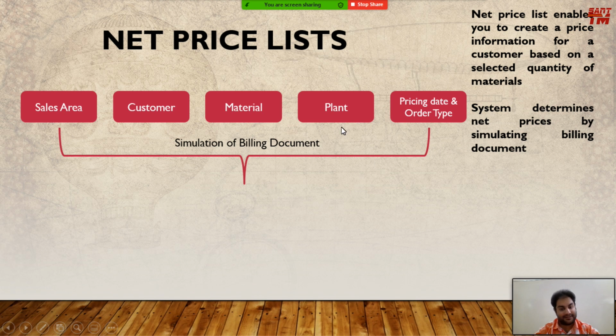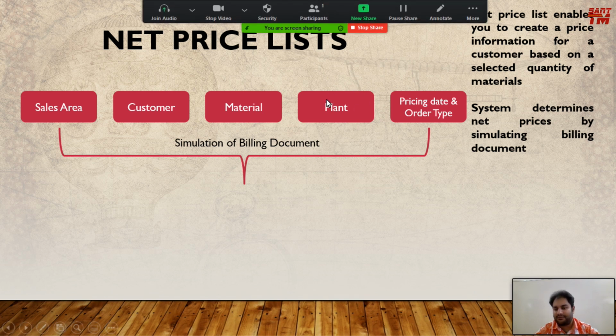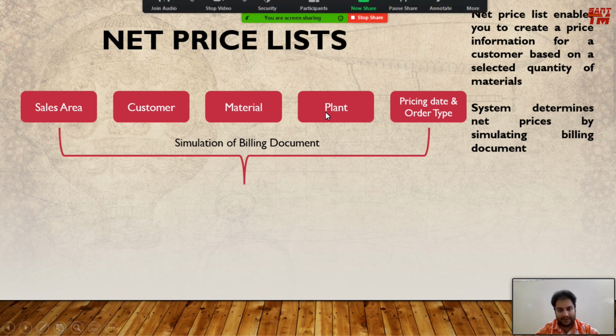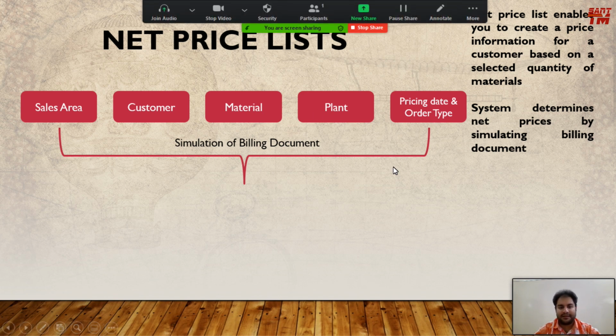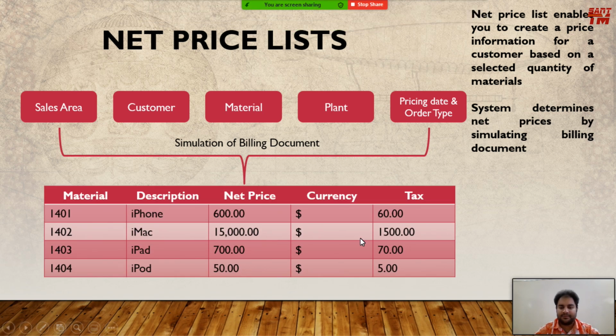We have already seen in the SAP LMS menu how we create the billing documents using these. In the header we will put the sales area and customer, item level will carry the material, and in the plant description we can share the plant information from where the goods have to be manufactured, and the pricing date and order types have to be entered through customizing menu or manually. So when the billing document is simulated, this price list is put out as output by the SAP system.